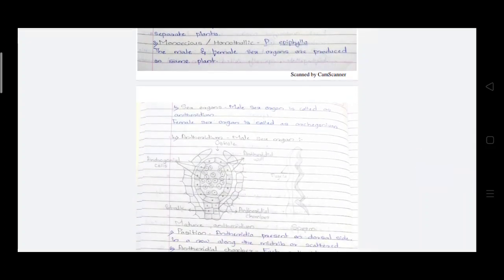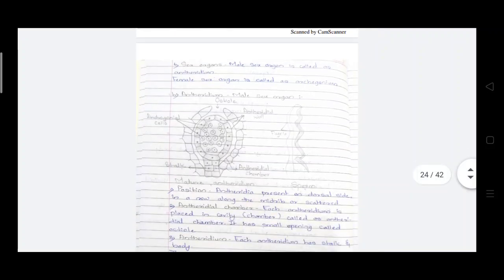Then in bryophytes, the male sex organ is called the antheridium and the female sex organ is called the archegonium. So first we discuss the antheridium, that is